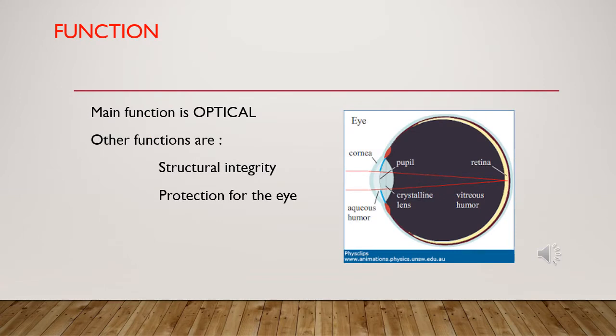Now, come to the function of the cornea. The main function of the cornea is optical, that is, refraction of light for clear vision. Light coming through the cornea falls upon the retina and leads to image formation. Other functions are maintenance of structural integrity and protection of the eyes from infective organisms, noxious substances and ultraviolet rays.